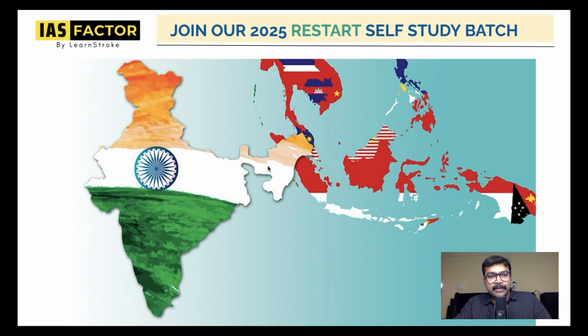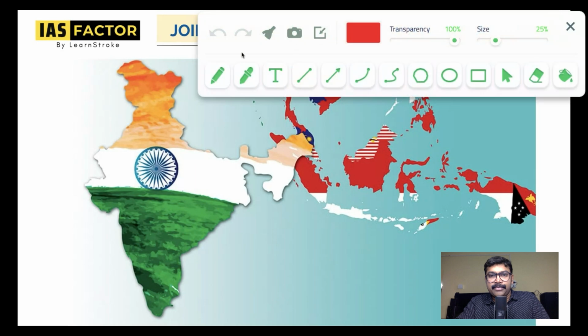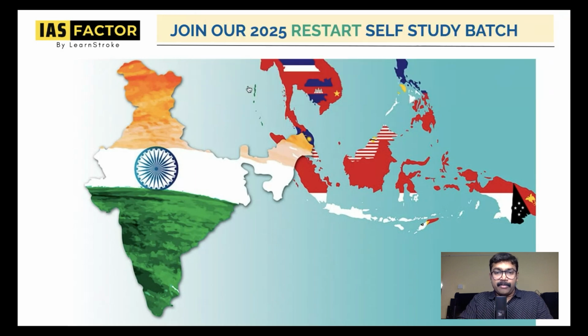Look East policy means India looks at the countries that are located on the eastern side of India. So what is India's relationship? It's very simple. There are different points you have to understand. We will understand where Vietnam is and its borders. Before that, let's understand what Look East policy is from an IR perspective. See, these are the countries in the eastern part, towards the east of India.